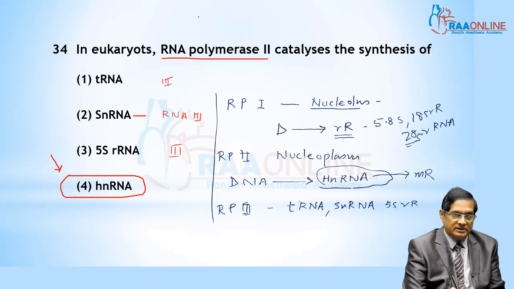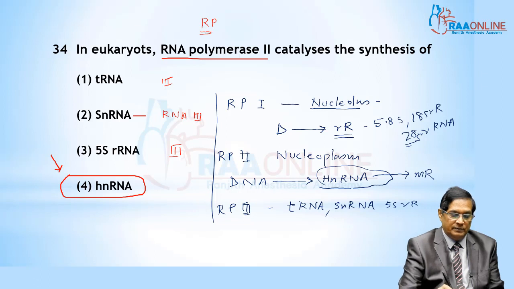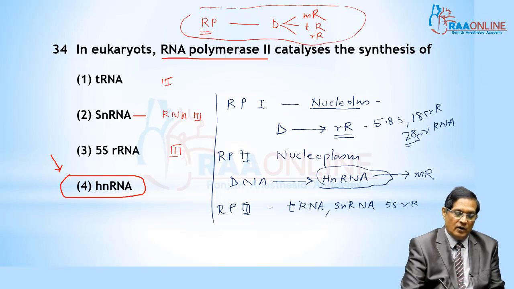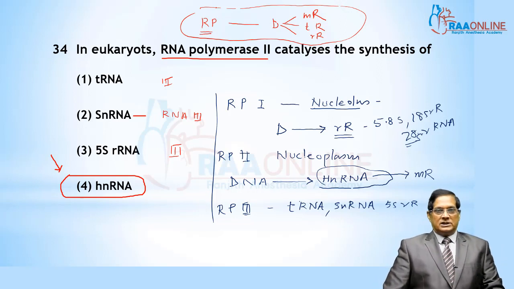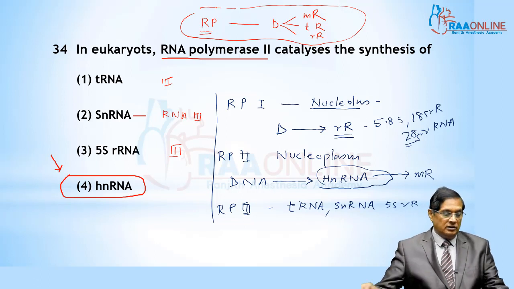In the prokaryotic cell, there is an RNA polymerase enzyme with no types. It has the ability to synthesize all types of RNA from DNA, that is mRNA, tRNA and rRNA. It has only one type of RNA polymerase enzyme. We can't call it RNA polymerase 1. It is a simple RNA polymerase with the ability to synthesize all types of RNA.